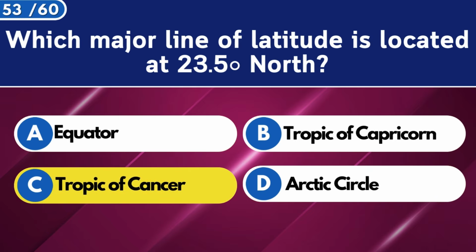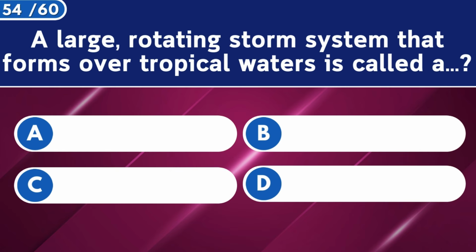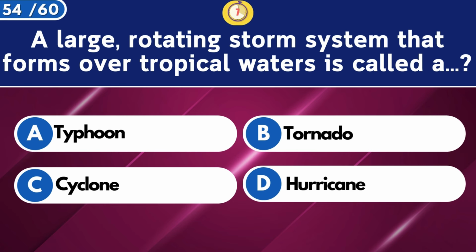Tropic of Cancer. A large rotating storm system that forms over tropical waters is called a Hurricane.